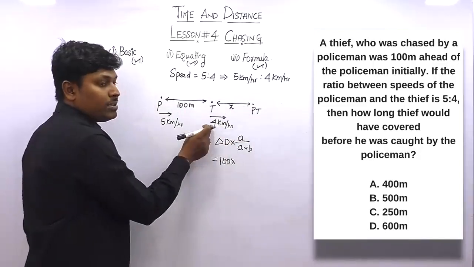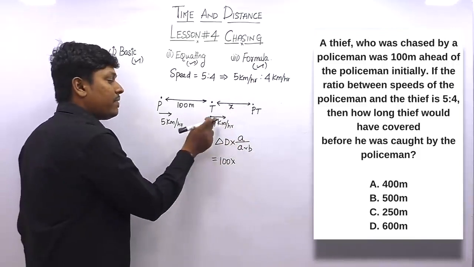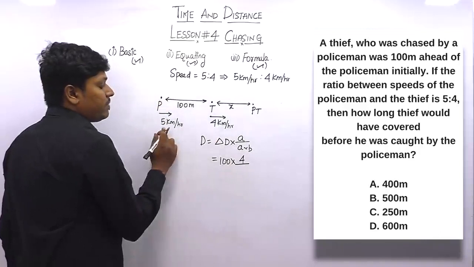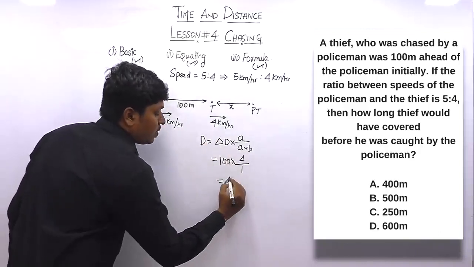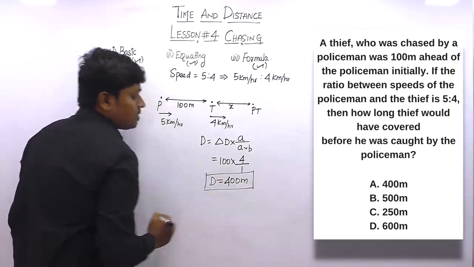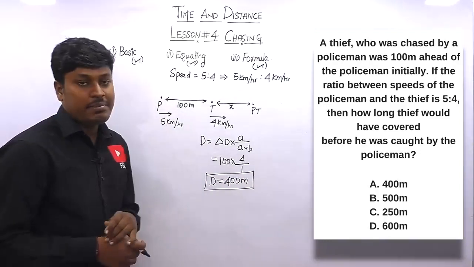Here they are talking about the thief distance. So the value of A should be thief speed, which is 4, divided by the difference of 5 and 4, which will be 1. So 4 into 100 will be 400 meter. So finally we got an answer that is 400 meter in all the 3 methods.